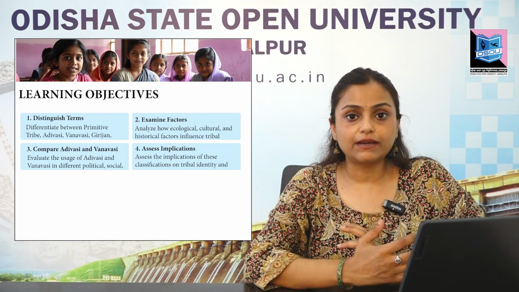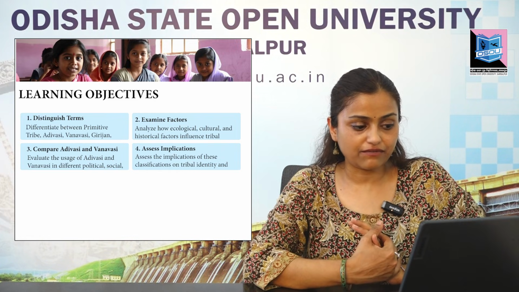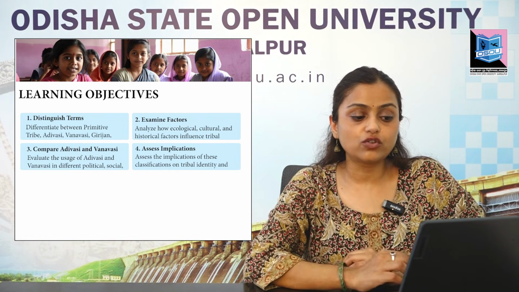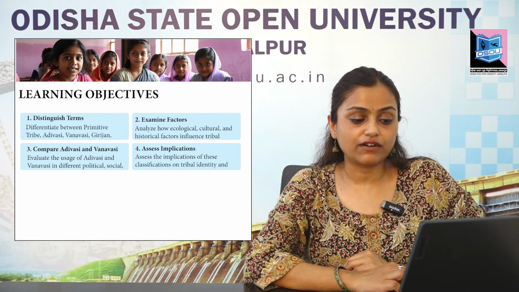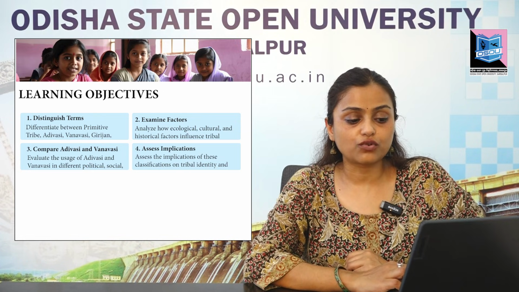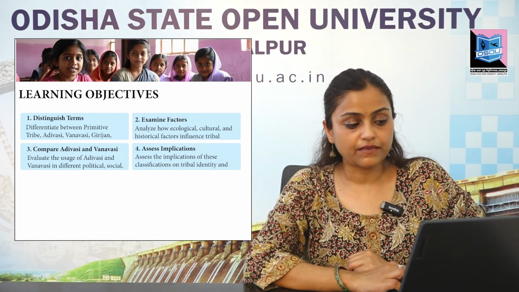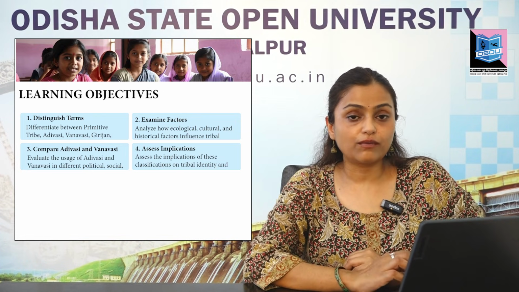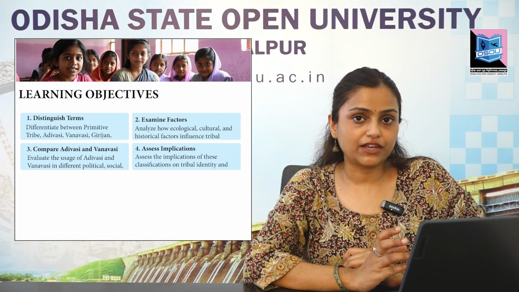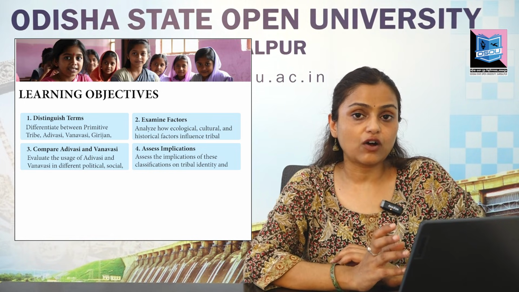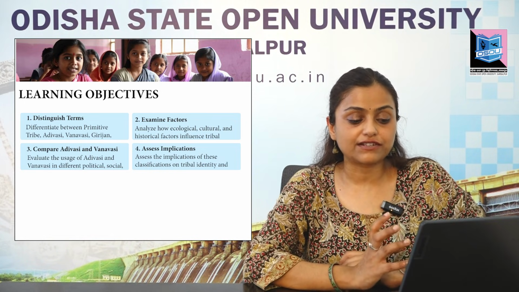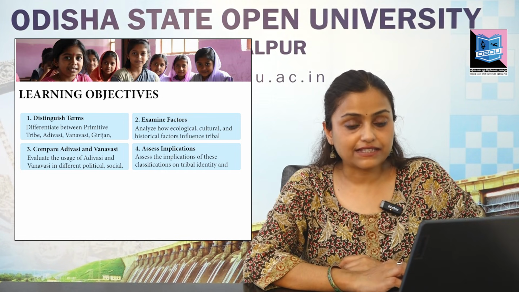And then you will be able to compare Adivasi and Vanvasi and also discuss the use of Adivasi and Vanvasi in political, social and ecological context. So apart from this, you will also be able to assess the implication, that is, analyze how this classification impacts tribal identity and rights in India.